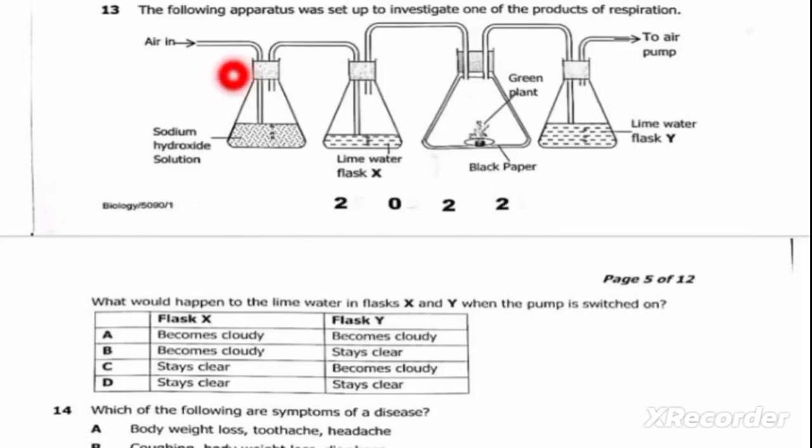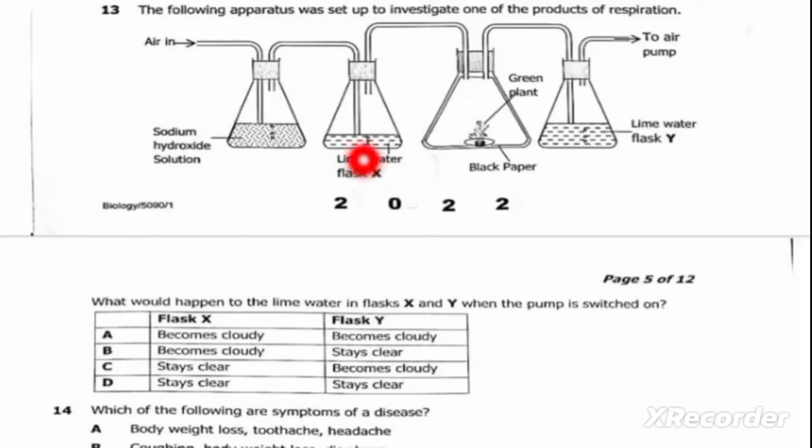Air enters this tube. The whole essence of having sodium hydroxide here is to absorb carbon dioxide from the air. We know that air is a combination of different gases. So the function of sodium hydroxide is to absorb carbon dioxide. The air that will pass through this tube will have no carbon dioxide because carbon dioxide has been trapped by sodium hydroxide. So the lime water here will remain clear or will maintain the same color.